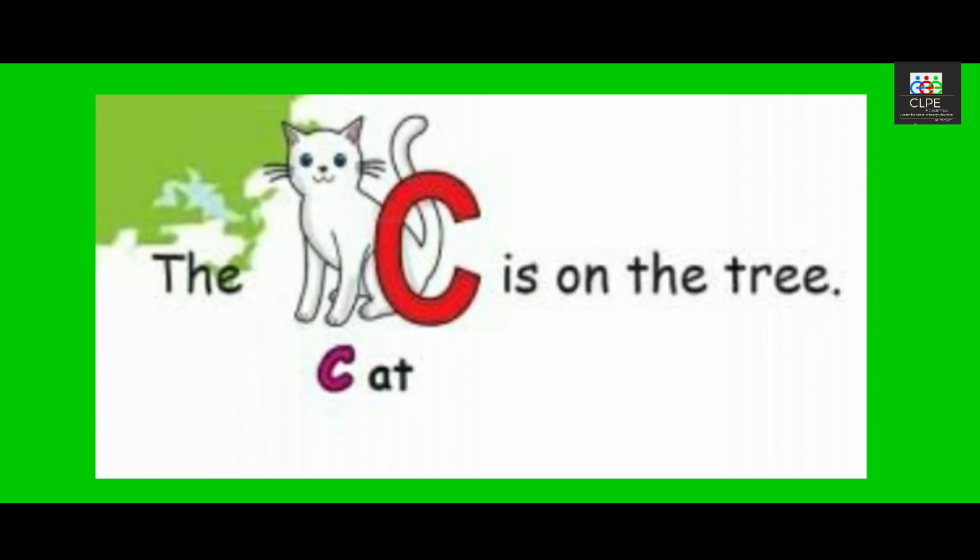The C is on the tree. C for cat. The cat is on the tree.